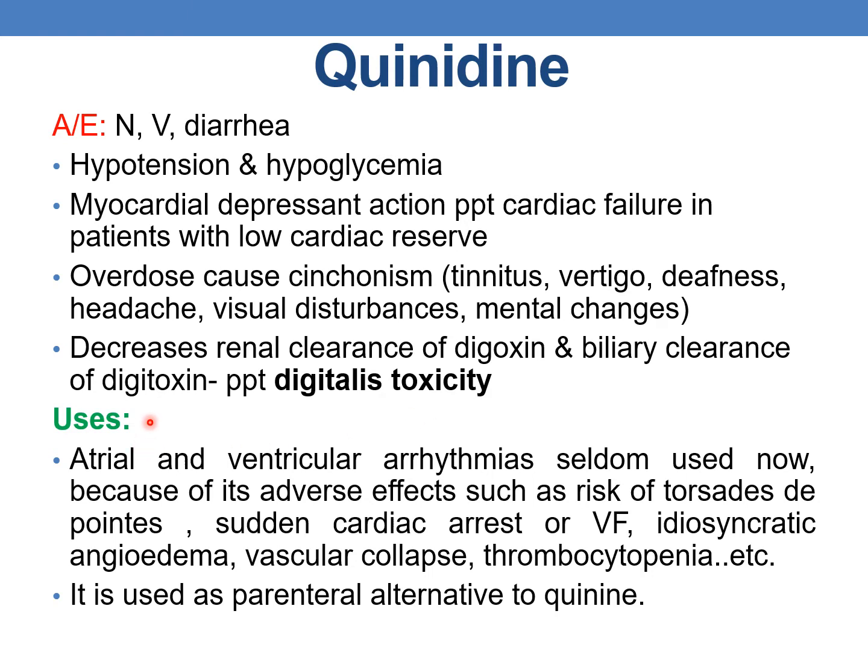Coming to the clinical uses, atrial and ventricular arrhythmias. It is used to treat atrial and ventricular arrhythmias. Now it is seldom used because of its adverse effects and the risk of torsades de pointes, sudden cardiac death, or ventricular fibrillation. And also due to idiosyncratic angioedema, vascular collapse, and thrombocytopenia. It is used as a parenteral alternative to quinine.